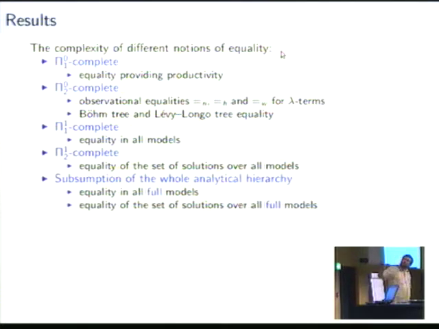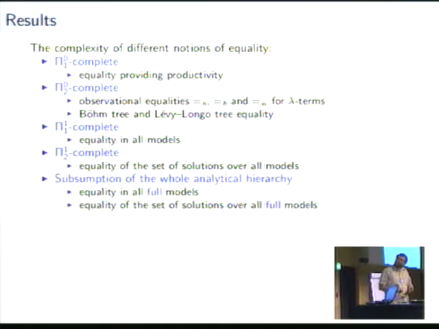But for the semantical notions, we found that the complexity jumps to the analytical hierarchy. So equality in all models is Pi11 complete, so this is the class of well-foundedness. And if we consider full models, then we even go completely out of the roof. Then this complexity subsumes the entire arithmetical and analytical hierarchy. And why is this more complex?